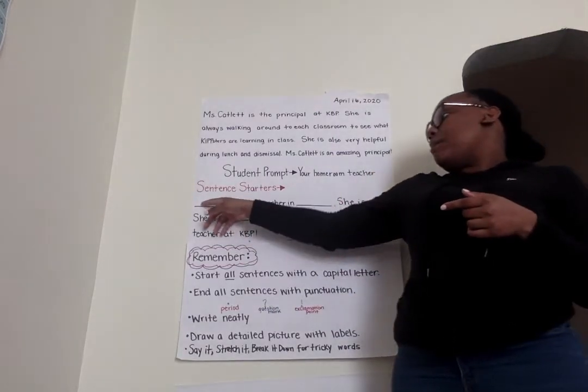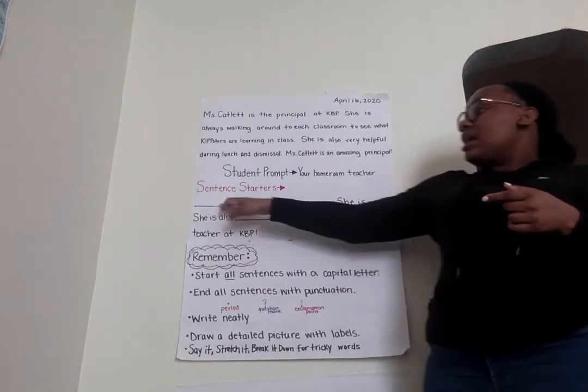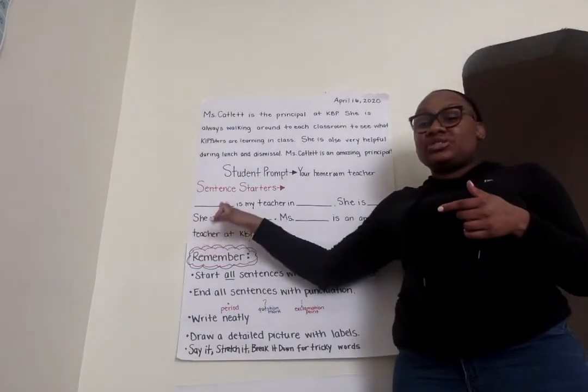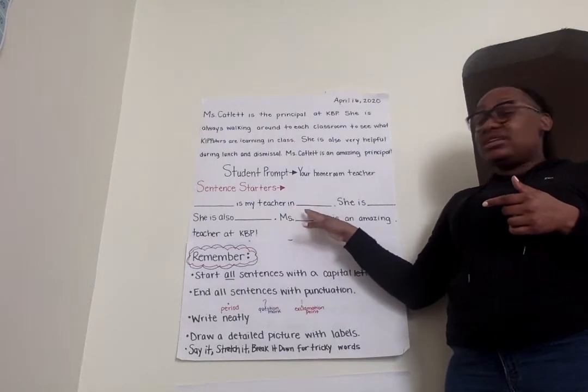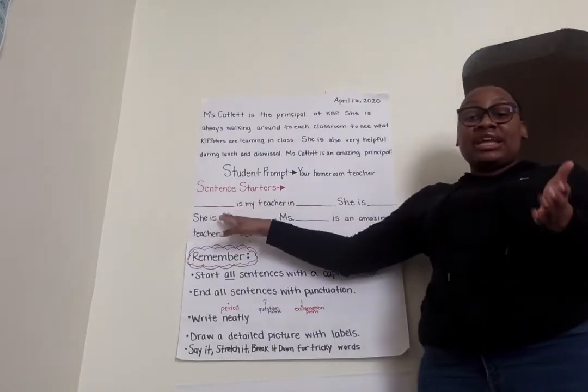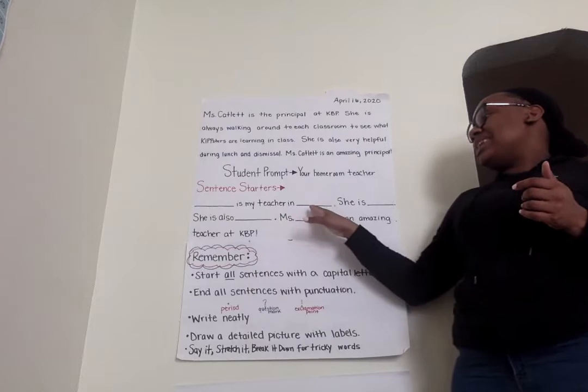So it says, blank is my teacher and blank. On this line, you're going to write your teacher's name. And on this line, you're going to write the classroom that you're in. So, let's say you're in Hampton. You will write Miss Miller is my teacher in Hampton.